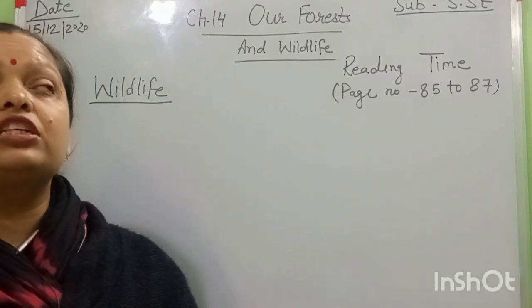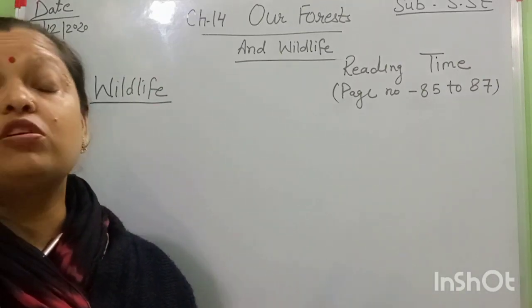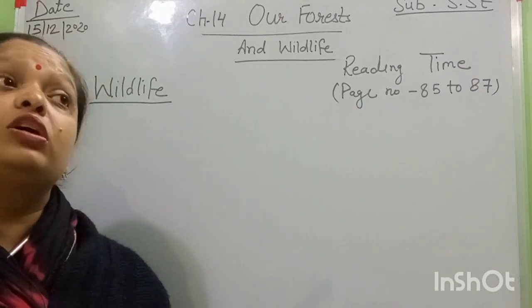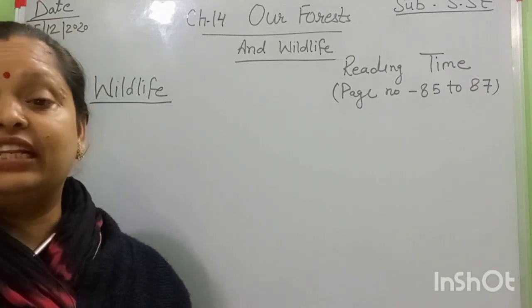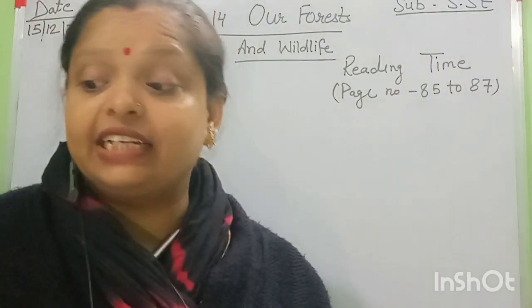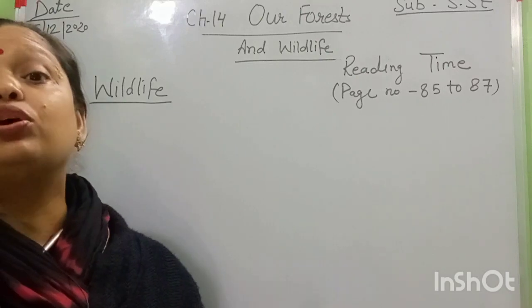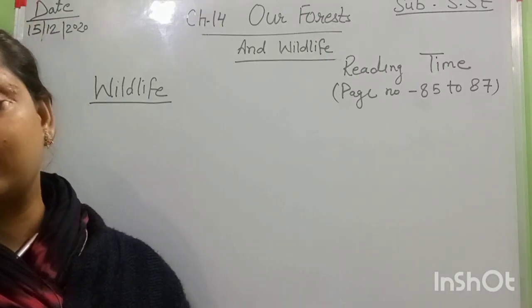The Sundarban forest is the home of tigers, and those tigers are famous as the Royal Bengal tiger. And where is it found? It is found in the northeastern part of our country.